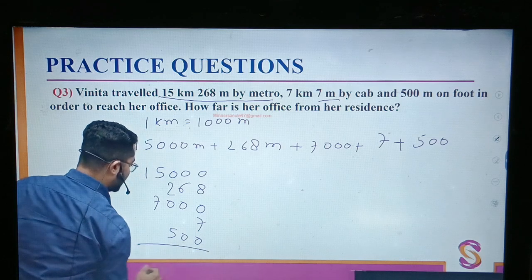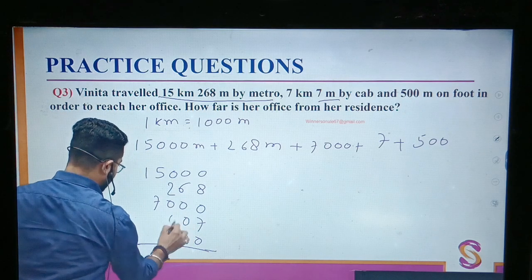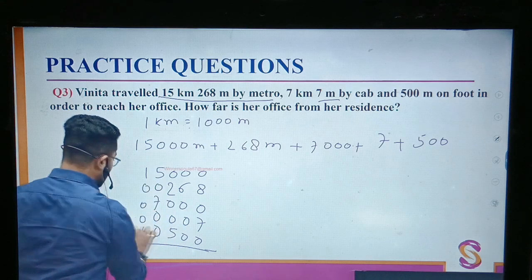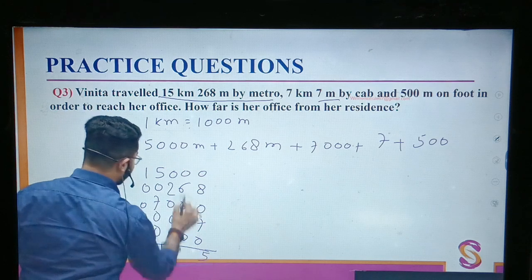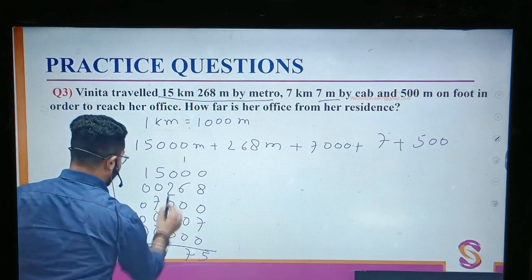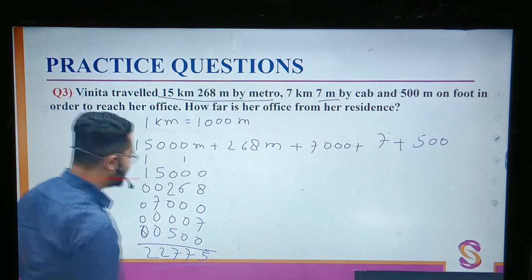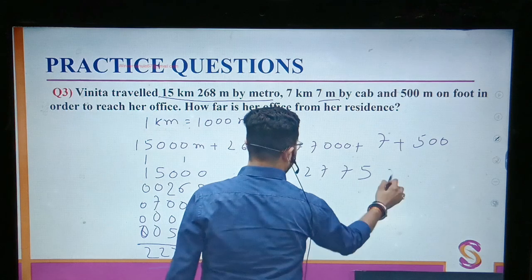Now you add simply. So simple, where there is 0, just to make your calculation easier. 8 and 7, 15, 5, 1, 7, 5, 7, 2, 1, 2. These many meters. So 22,775 meters.